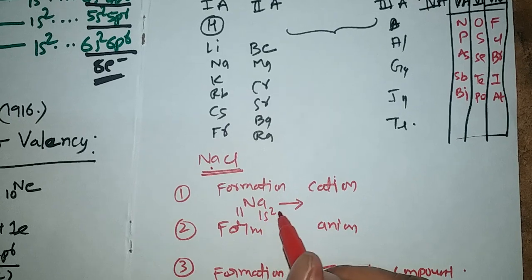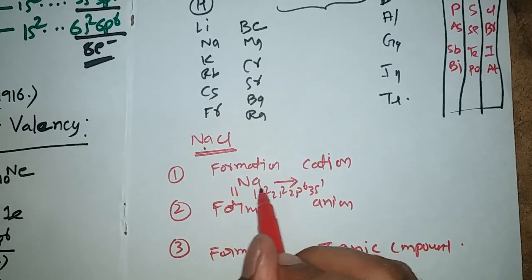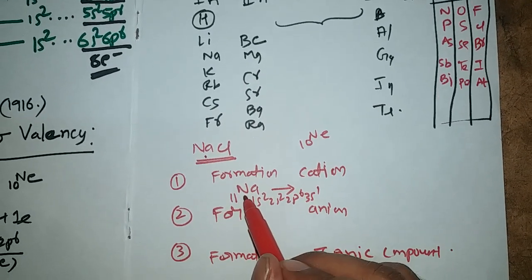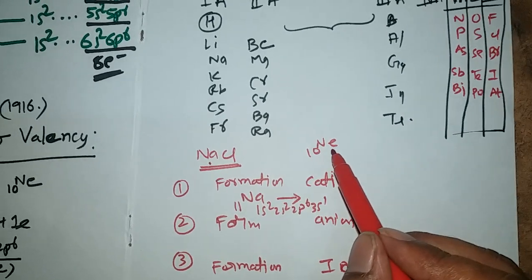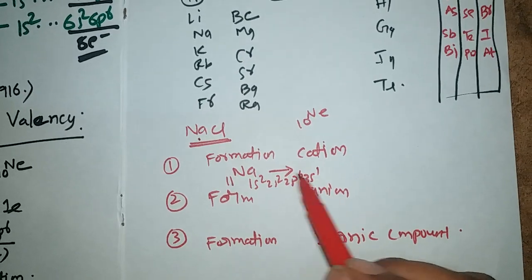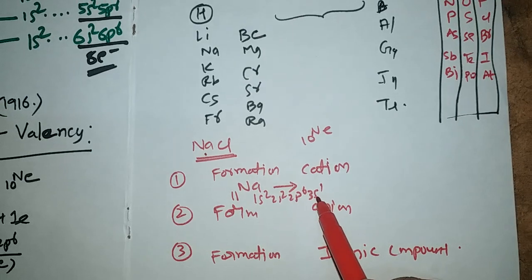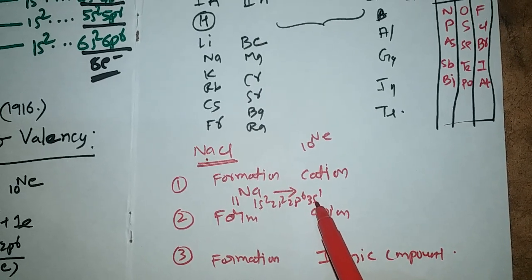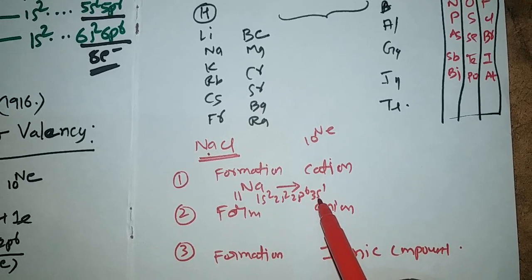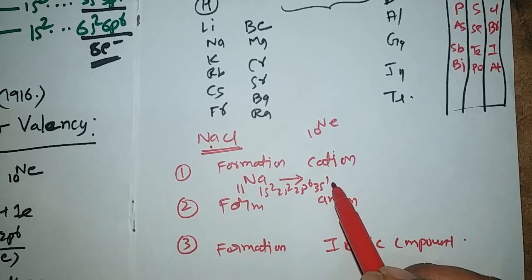Its electron configuration is 1s2, 2s2, 2p6, 3s1, and its nearest noble gas is neon. Its atomic number is 11. So sodium wants to become stable like its nearest noble gas and get the octet configuration. No doubt the sodium will lose one electron from its valency shell, that is the n equal to 3 shell. In this n equal to 3 shell of sodium, 3s has one electron, which is the valence electron. It will be lost by the sodium.